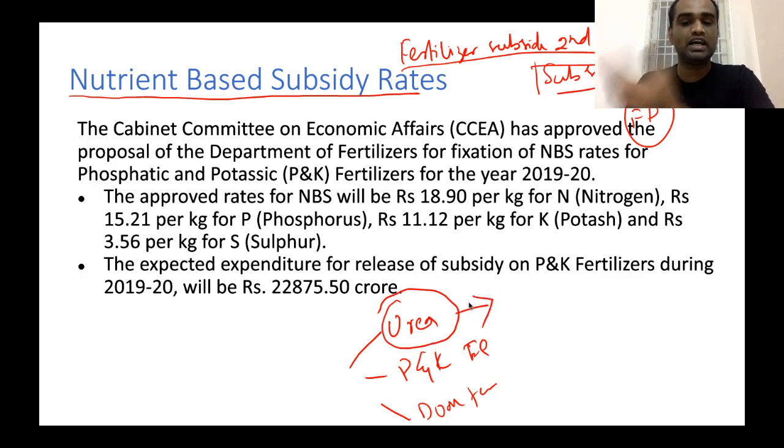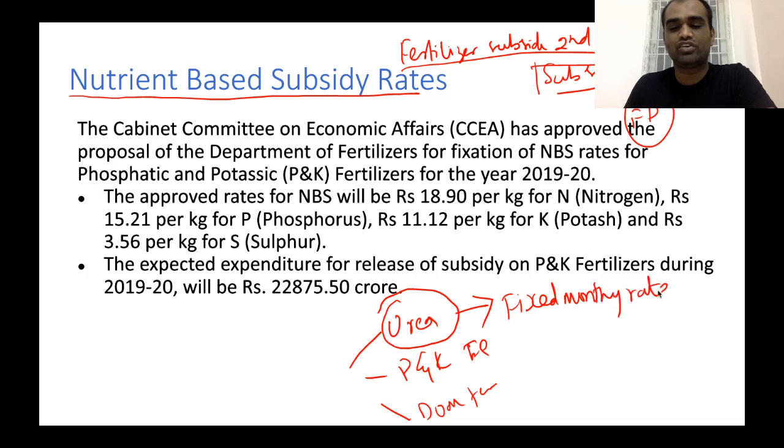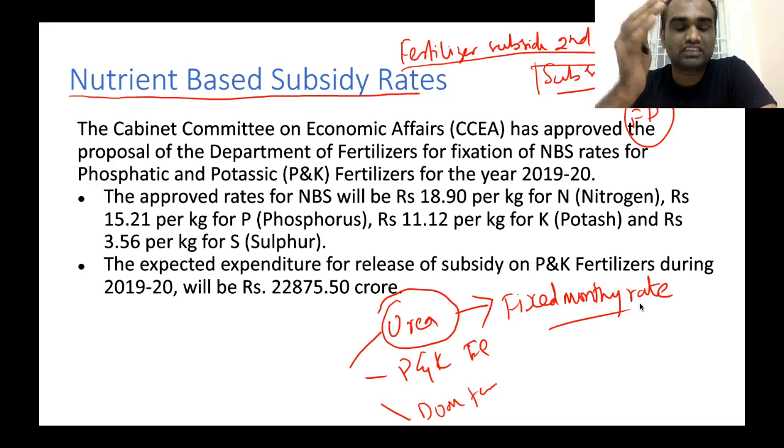When it comes to urea sale, a fixed monthly rate was fixed by the government of India. So any industry which is manufacturing urea can sell urea only at this fixed monthly rate. If that fixed monthly rate is less than their cost, that loss will be covered by the government in the form of subsidies. Clear?